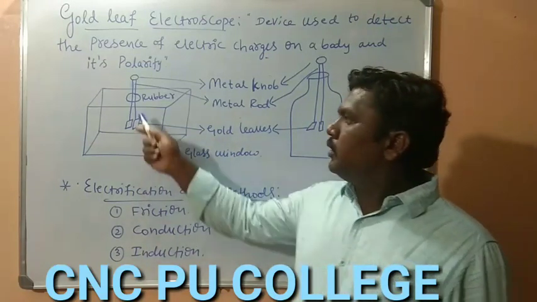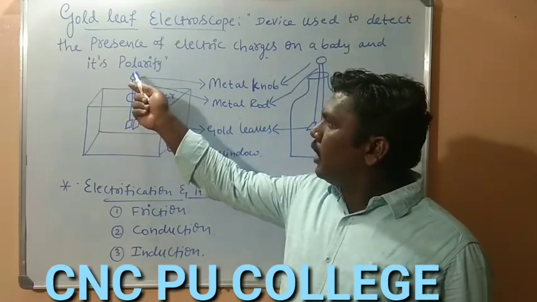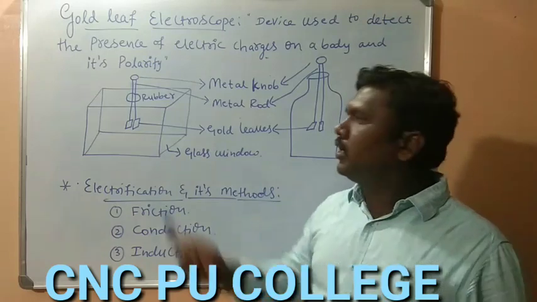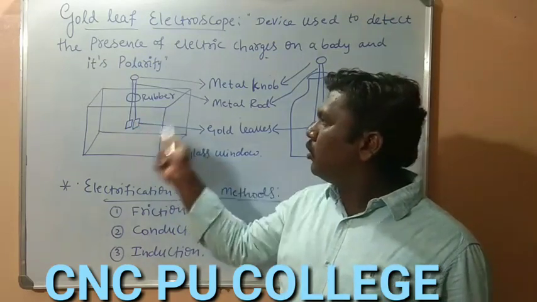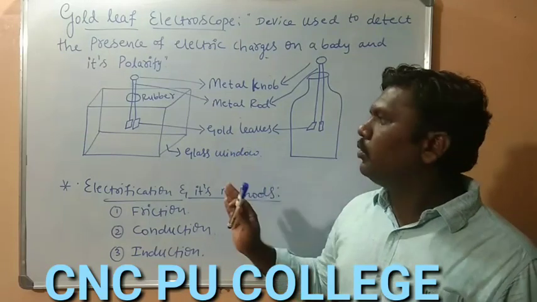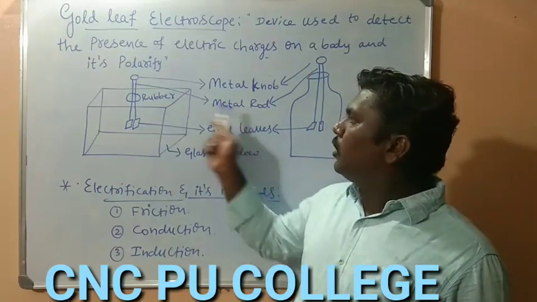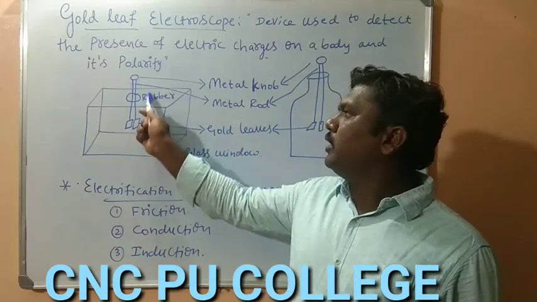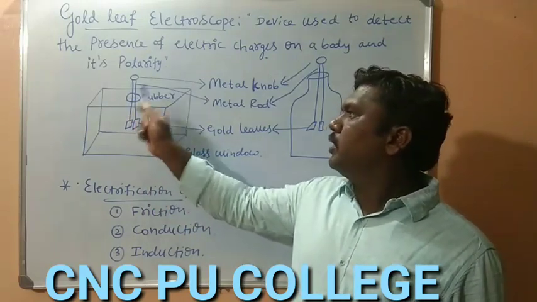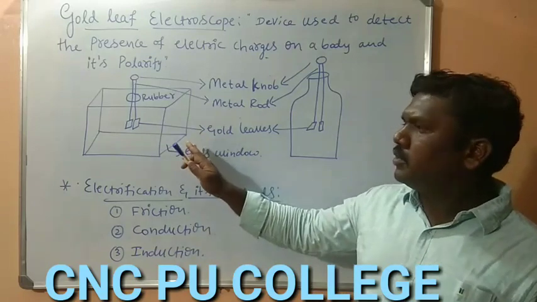This metallic rod at the other end has the metallic knob or the metallic disc. These gold leaves are enclosed within a glass chamber or glass window, and the metal rod is not in contact with the glass window, where we are using an insulating rubber cork. So this is the simple construction.